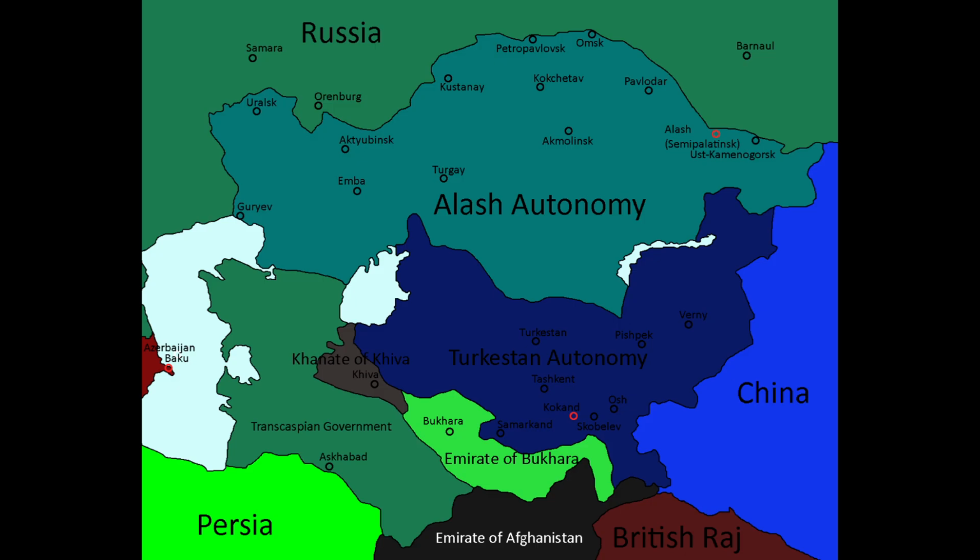Then 82.4% voted for Khiva to be independent, and since that is a larger percentage than 64.7%, they remain separate. With that same margin, Bukhara also becomes independent. However, both Turkestan and Alash only become independent by 58.8%, and so the Basmachi movement gets both of these, giving them most of Central Asia.